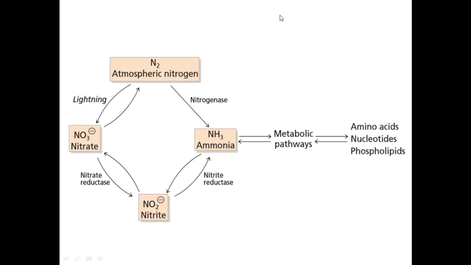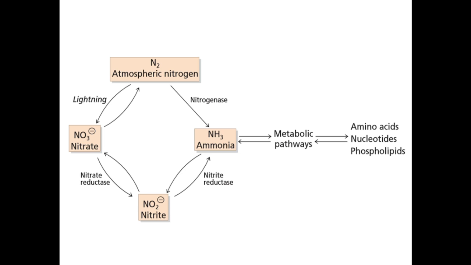So if we want to convert this into ammonia, there are some steps that have to be gone through first. The first one is the direct path. This path can only be done by bacteria like cyanobacteria and soil bacteria.